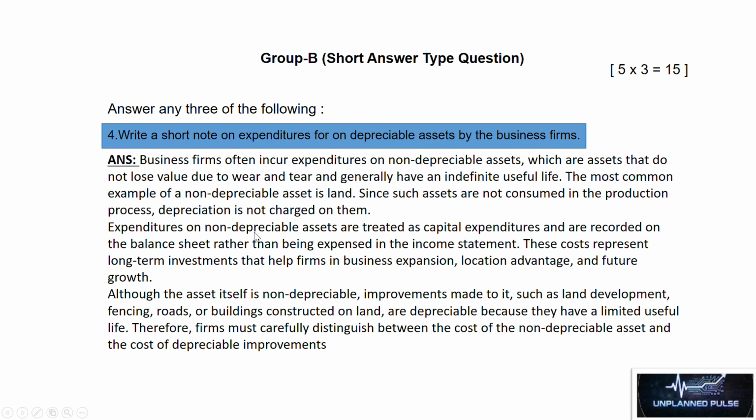Expenditures on non-depreciable assets are treated as capital expenditures and are recorded on the balance sheet rather than being expensed in the income statement. These costs represent long-term investments that help firms in business expansion, location advantage and future growth. Although the asset itself is non-depreciable, improvements made to it such as land development, fencing, roads or buildings constructed on land are depreciable because they have a limited useful life. Therefore, firms must carefully distinguish between the cost of the non-depreciable asset and the cost of depreciable improvements.